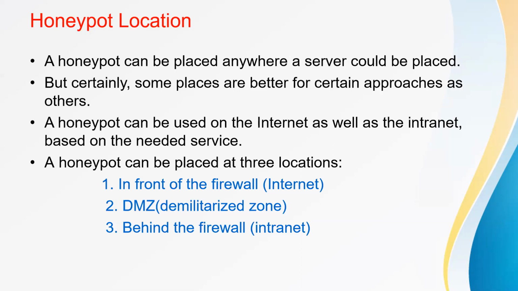And next is behind the firewall, that is the intranet. A honeypot behind the firewall can introduce new security risks to the internal network. The biggest problem arises as soon as the internal honeypot is compromised by an external attacker. He gains the possibility to access the internal network through the honeypot.